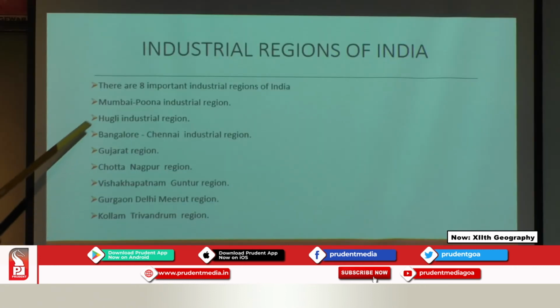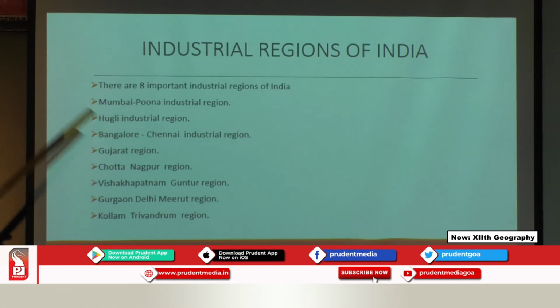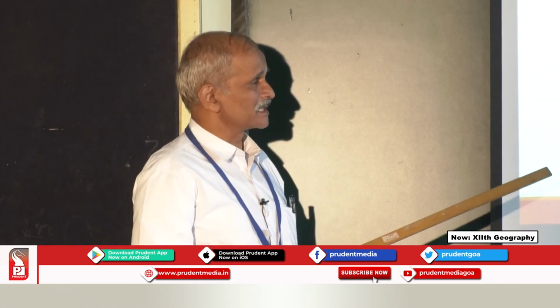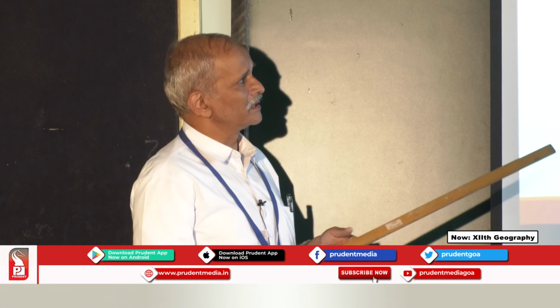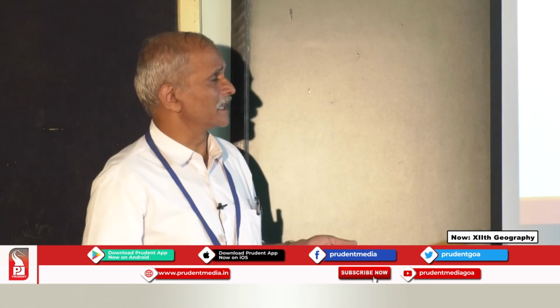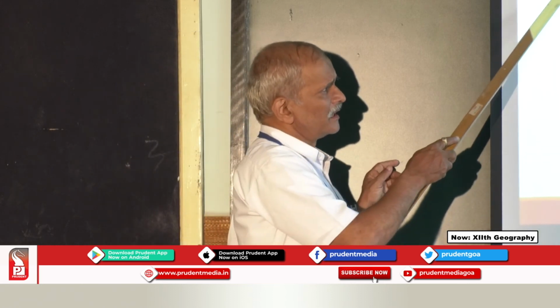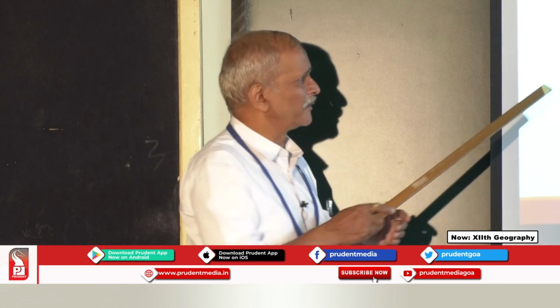And why are these industrialists moving away from Mumbai? Because they require cheap labor, water supply, and transport, and there is congestion and pollution in Mumbai. Therefore, this Mumbai-Pune region has extended up to Nashik and Solapur areas, and they lead in different industries. It may be the textile sector, the automobile sector, or the sugar industries. A number of industries are located in the Mumbai-Pune region.